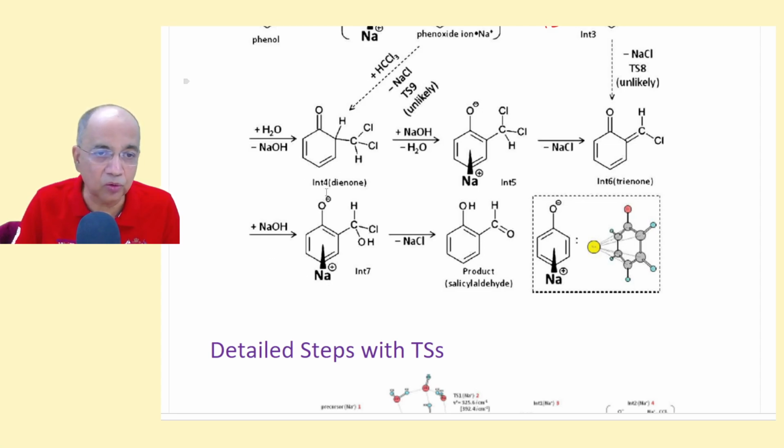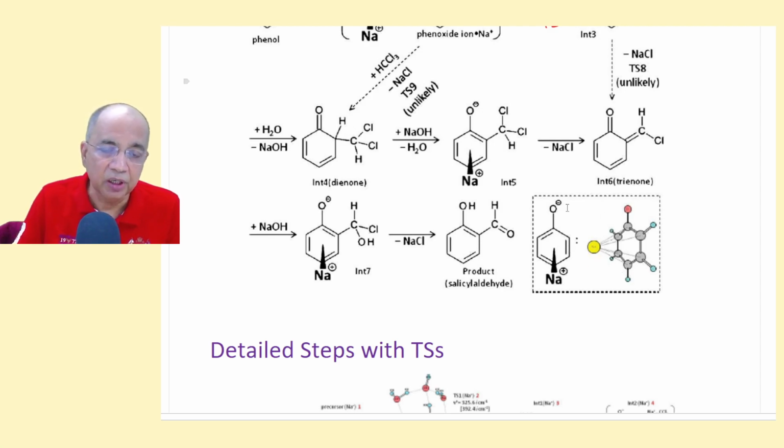Then Na plus is bound to this O minus. Again, the lone pair is coming here. This O minus will be taking up H plus, and this bond will come here to form a pi bond, and Cl minus will go. So NaCl will go, and the ortho product is formed. But actually there is one more step. If you have excess OH minus, this will remain as O minus, and then acid workup will make it neutral salicylaldehyde. So this is the hexagonal coordination Na plus is making with all the carbon atoms, and this is the ion pair.